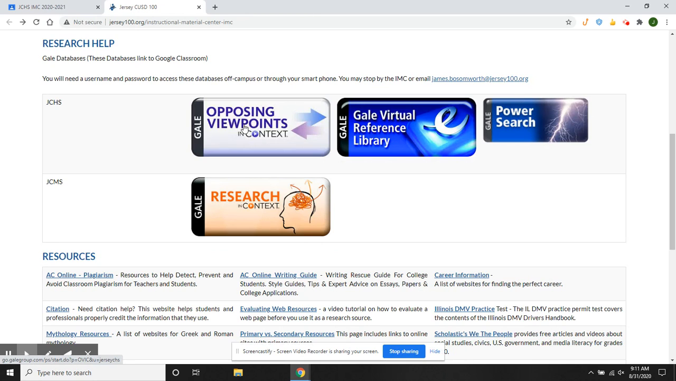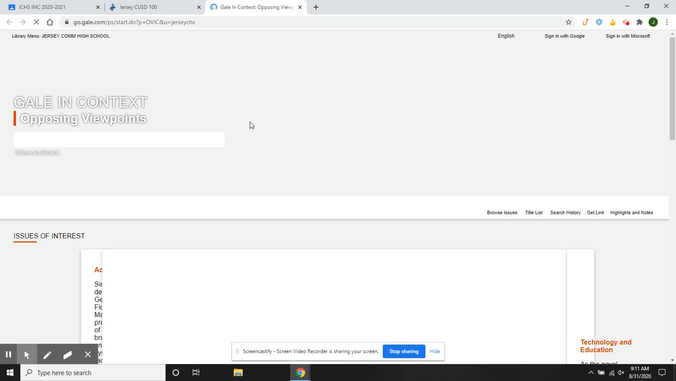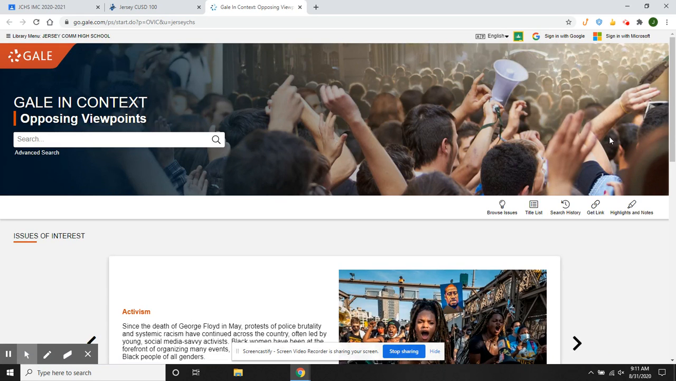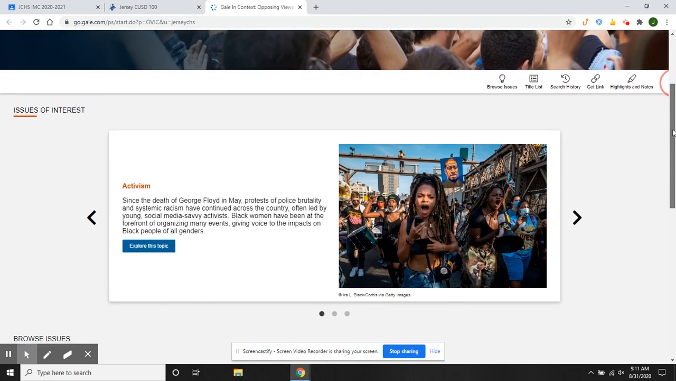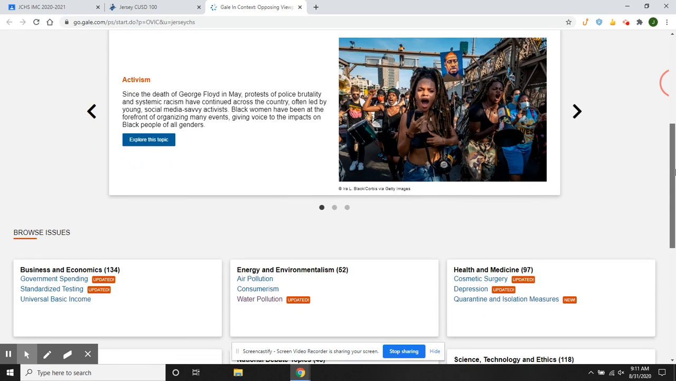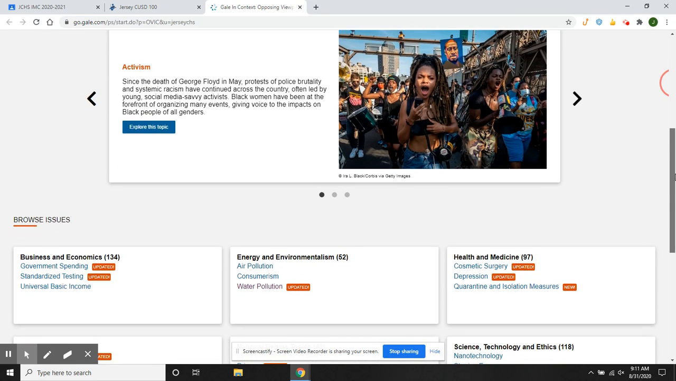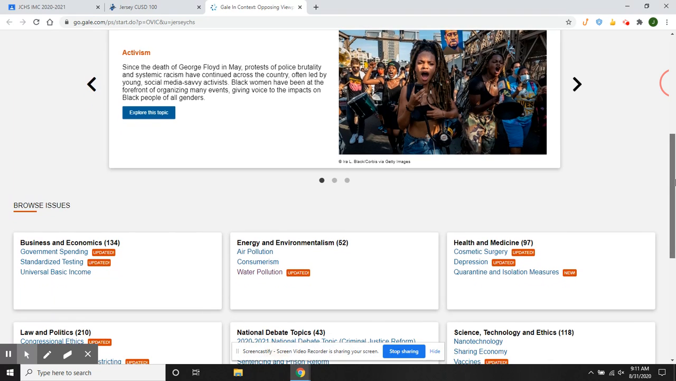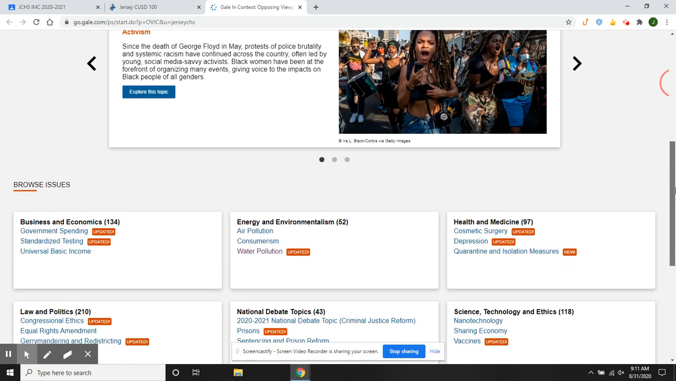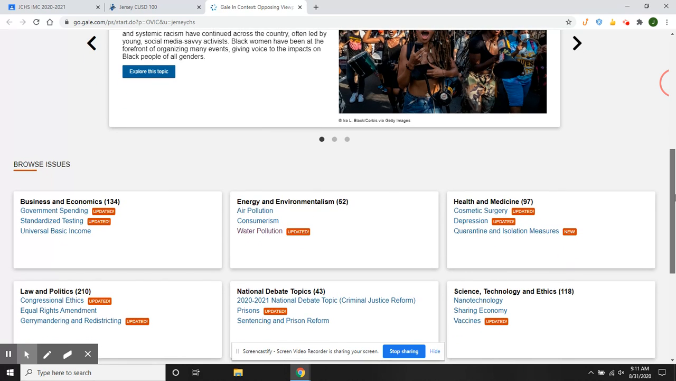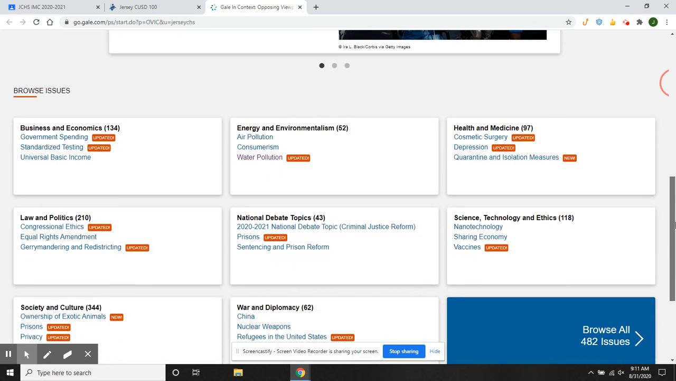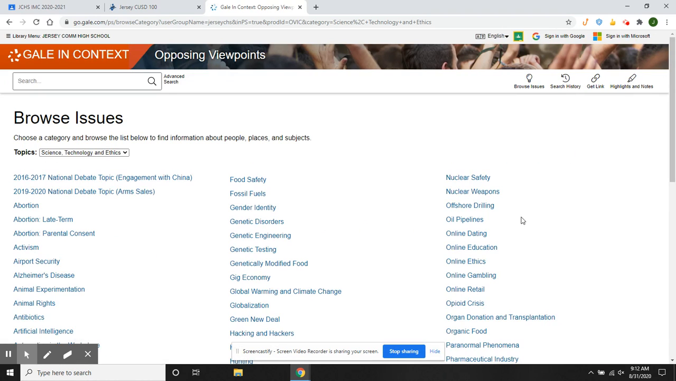We also have Opposing Viewpoints in Context. So if you're trying to debate a topic, you have a social issue specifically that you think you want to learn about both sides of it, which you should always understand both sides of any topic, right? You may not always agree with the opposing side, but you should always understand what the opposing side is so you can understand people better. So let's look under science, technology, and ethics for this particular one and see what they have available.